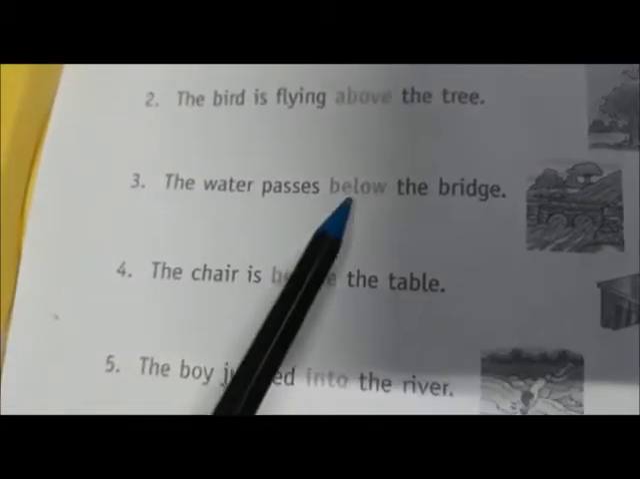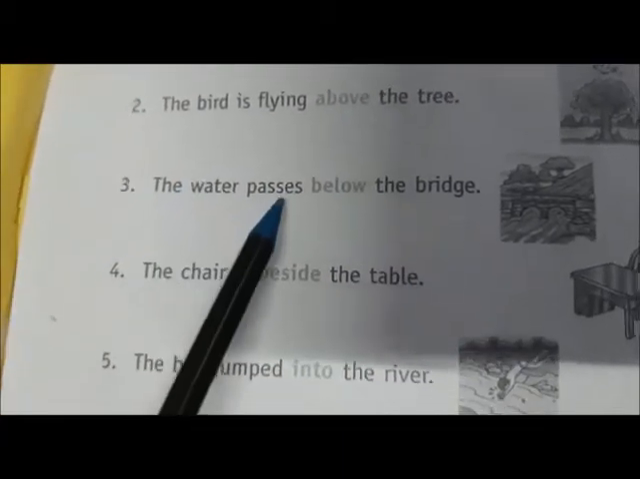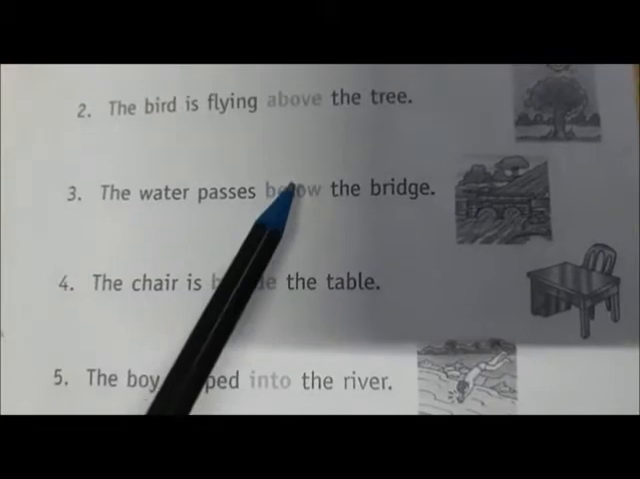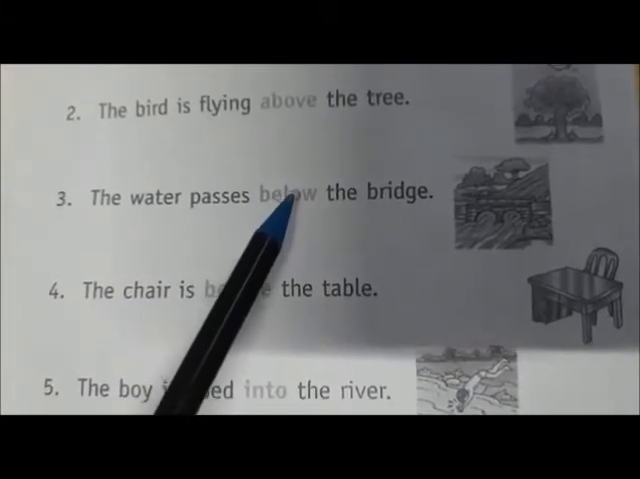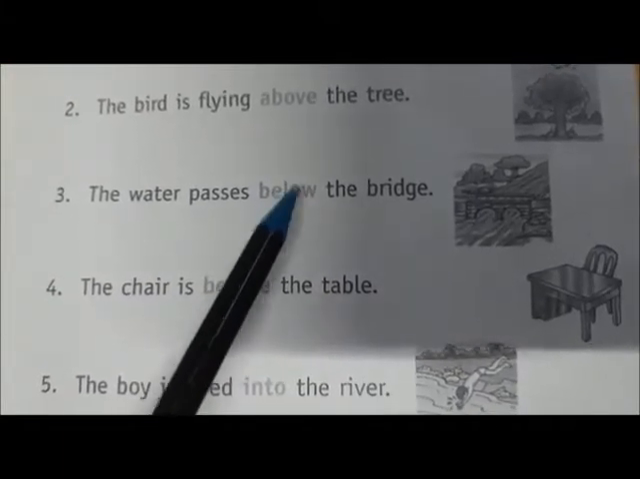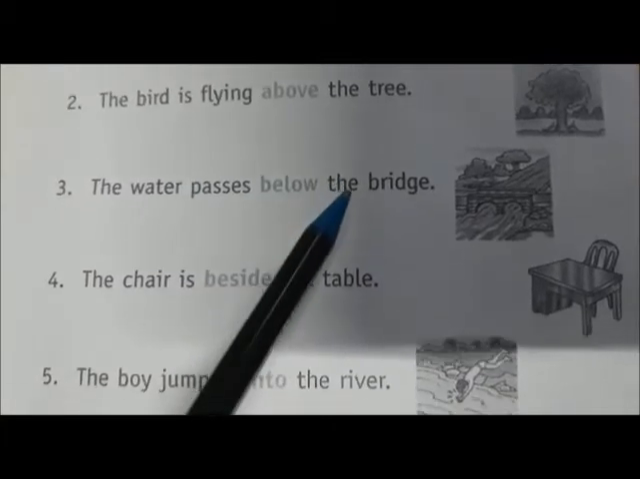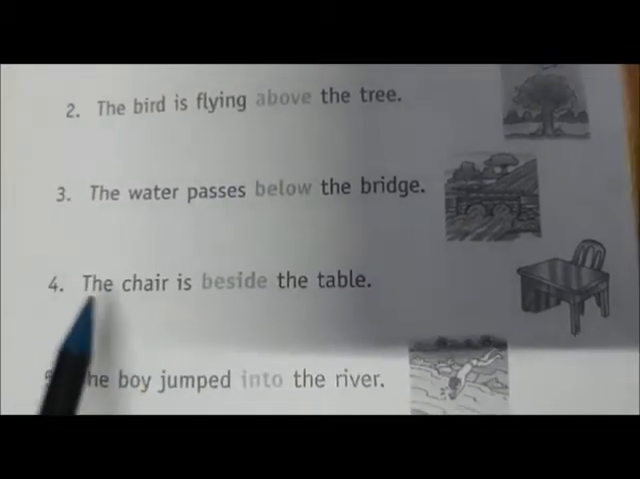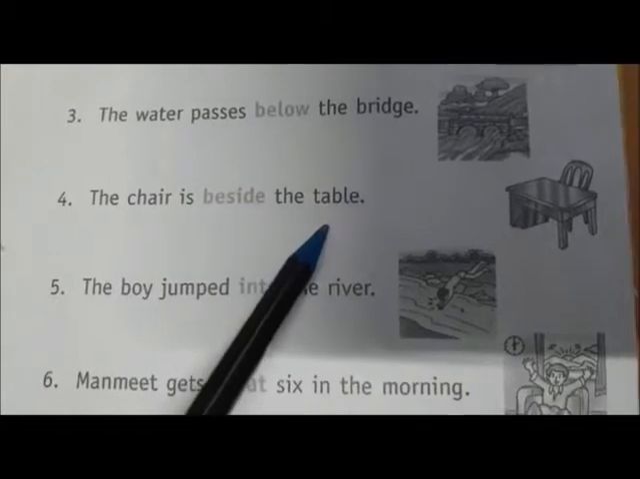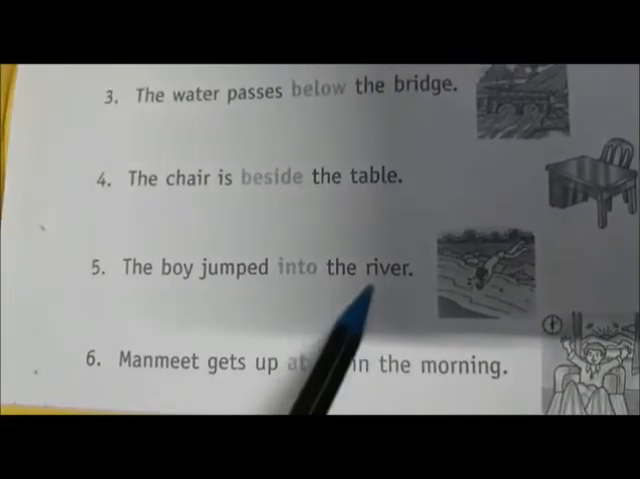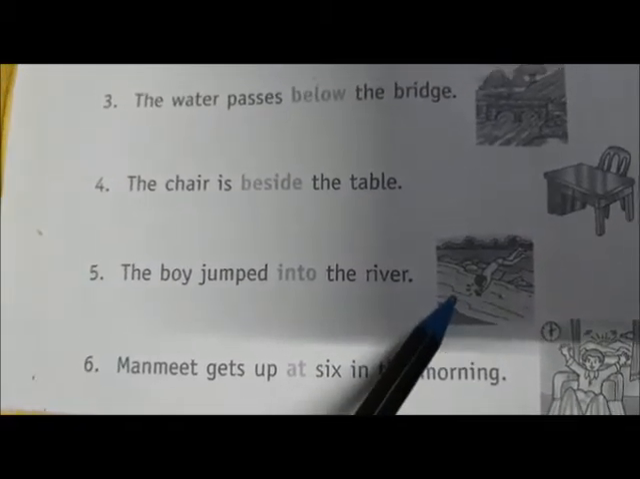The water passes below the bridge. Can we say the water passes the bridge? No. Because this below the bridge indicates that the preposition has to be used to show the proper sentence. The chair is beside the table. The boy jumped into the river. Can you see a boy jumping into the river?